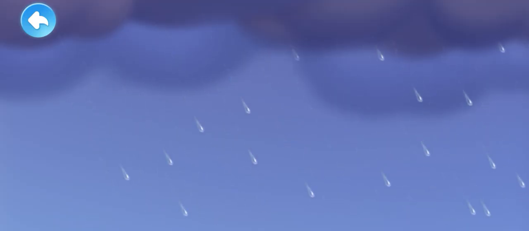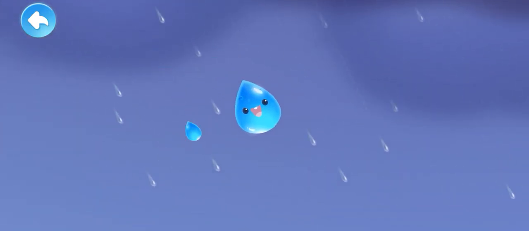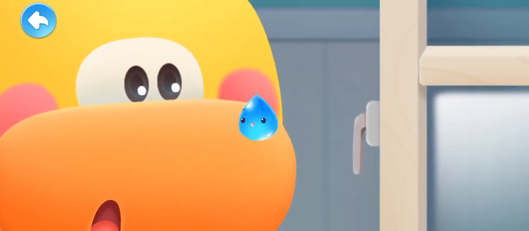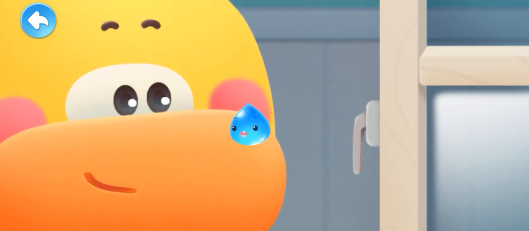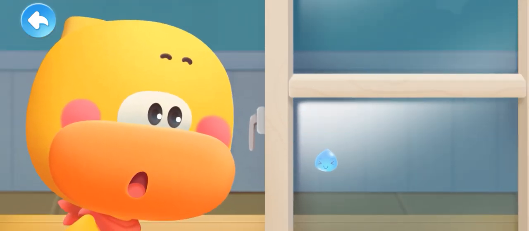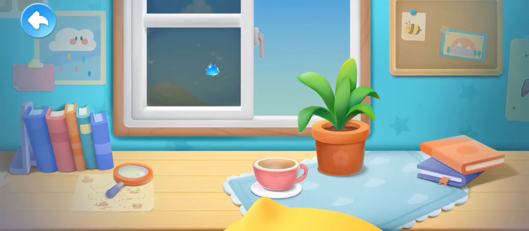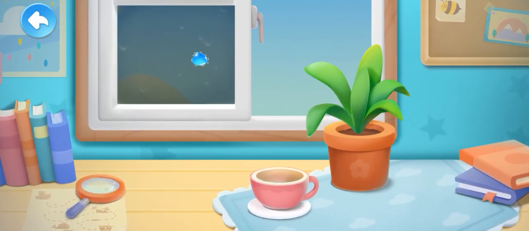It is raining. Thousands of little raindrops are falling down from the clouds. There is a naughty raindrop that has jumped onto Quacky's nose. Little raindrop, where are you from? Where is the little raindrop hiding?